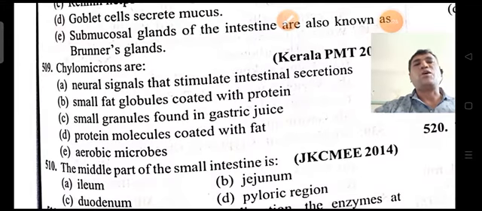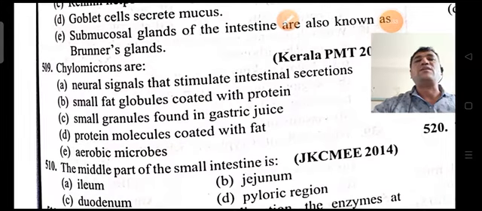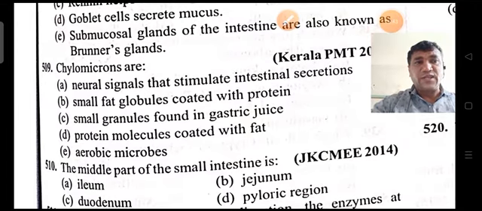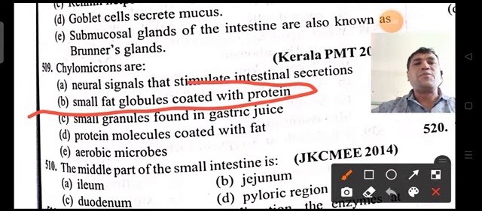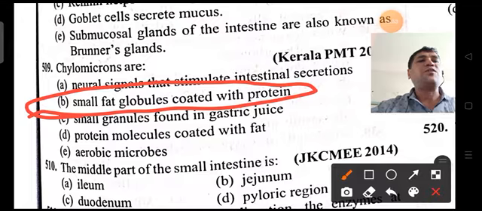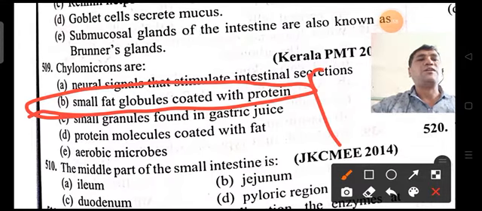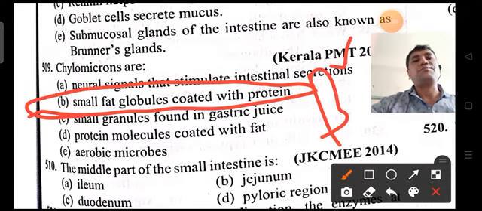Chylomicrons are the smallest components which are degraded after the complete digestion and which are readily absorbed in the villi of the small intestine, which are generally coated with protein molecules. This is the definition we have come across. So here chylomicrons are these small fat globules with protein coating, which are readily absorbed by the lacteals of the villi. So option is B and answer is B.